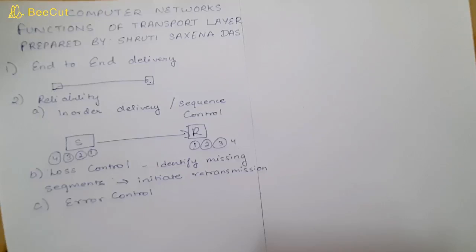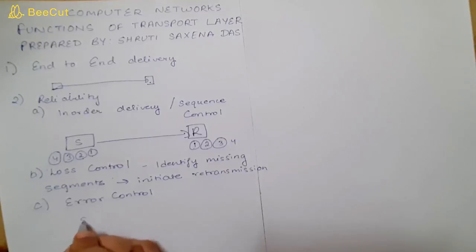So where we discussed the checksum method, here also checksum is used for error control. There is a separate field for checksum in the TCP header also. But what is the difference between error control which we are using at the data link layer and error control which we are using at the transport layer?